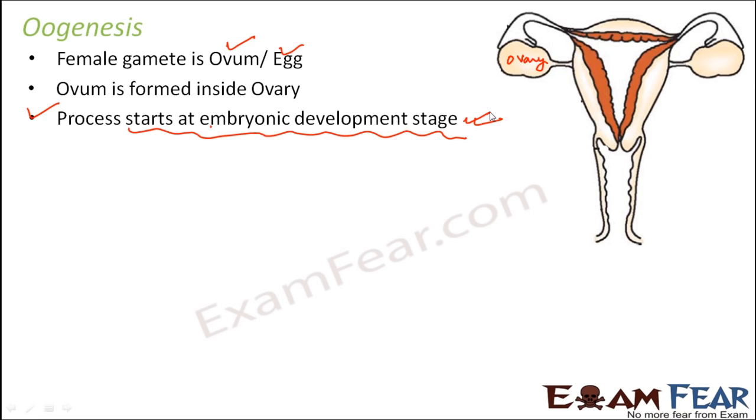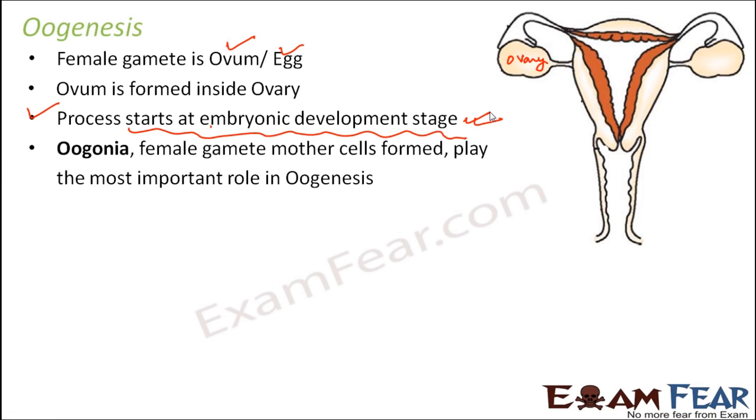So that's about oogenesis. Now in oogenesis, oogonia, that is the female gamete mother cell, play the most important role. Like how in case of spermatogenesis we had the male germ cells, in a very similar way here we have oogonia, which is called the female gamete mother cell because it gives birth to the female gamete. So this is going to play the most important role. Now we will see how oogonia is formed and how oogonia gives rise to the egg cell.